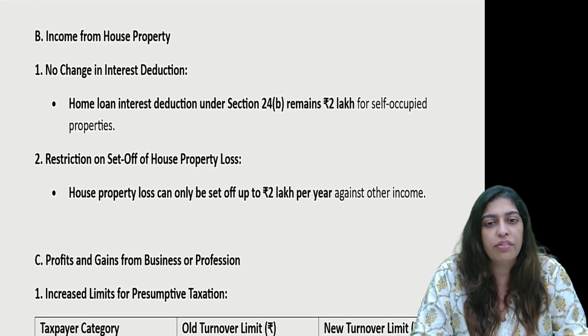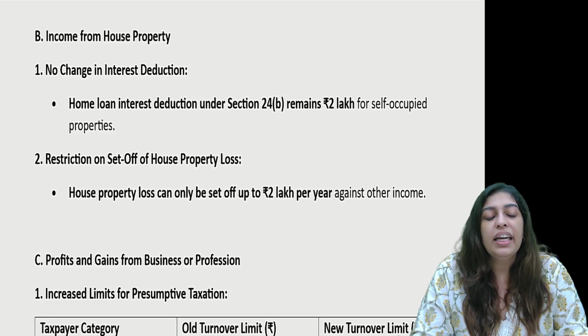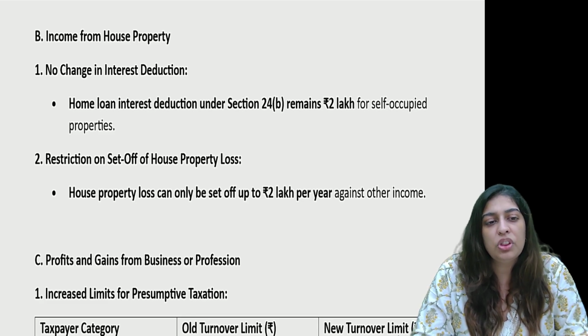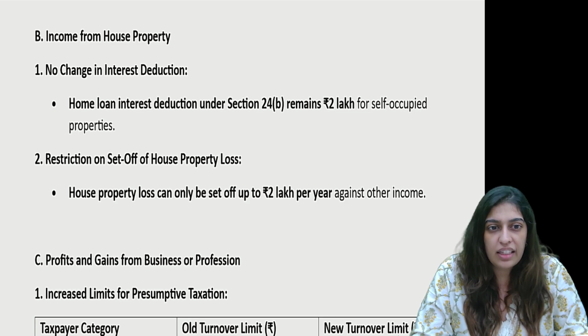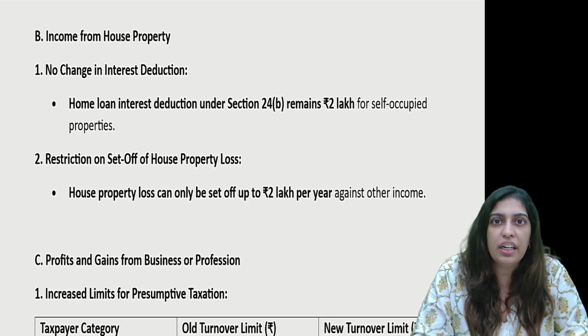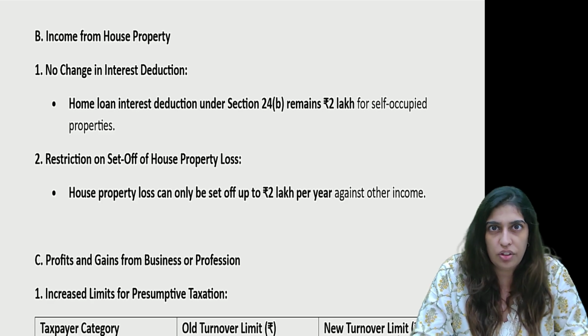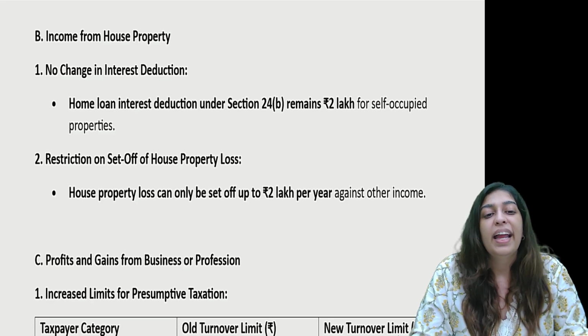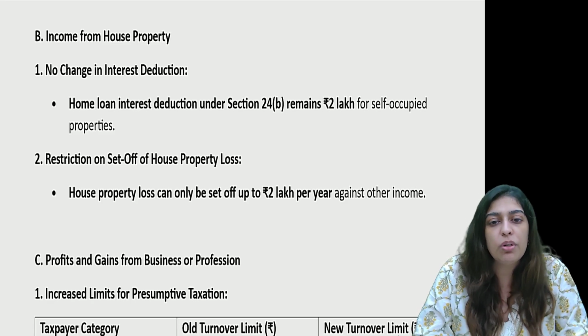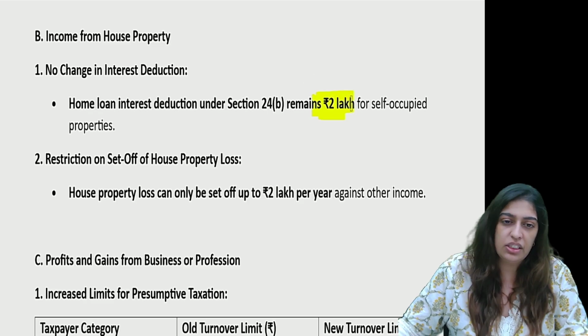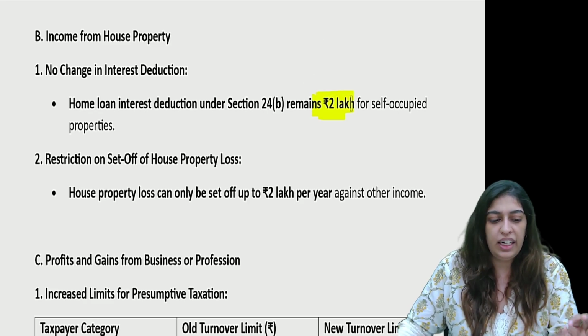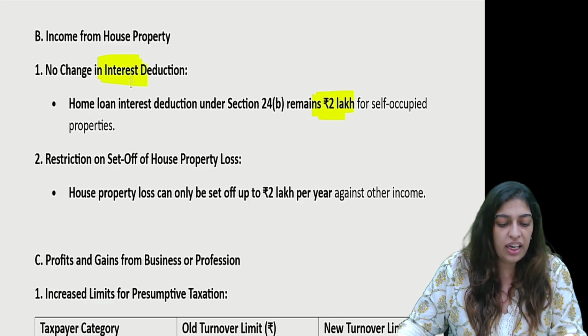Let's go to income from house property. Under income from house property, there is no change in interest deduction. So if you are having, that is for your LOP, let out property, whatever is the interest you have paid, take a full deduction. Okay, paid, payable, etc. If it is a self-occupied property, it is 2 lakh rupees. It has always been 2 lakhs, no change over there. Interest deduction, okay, under 24B.